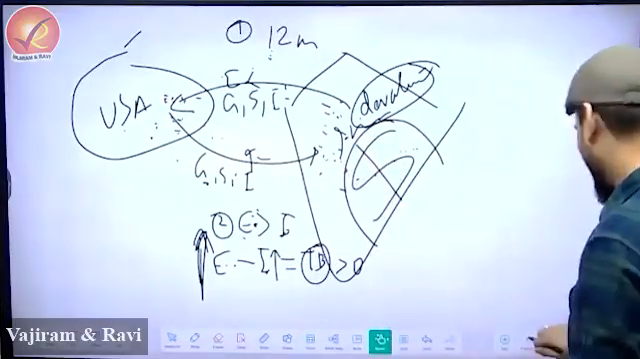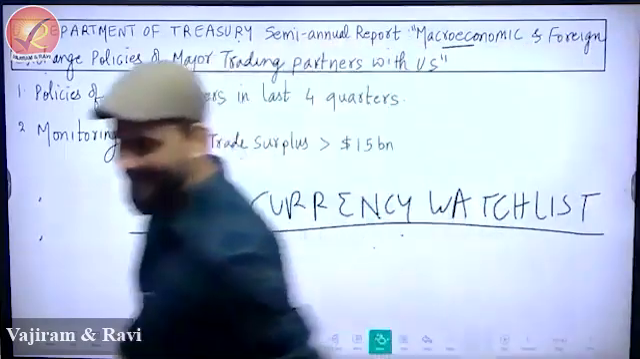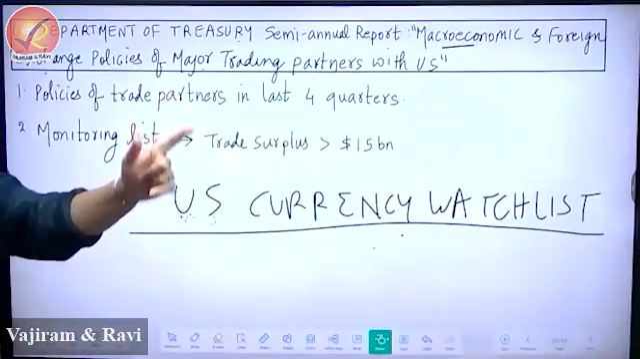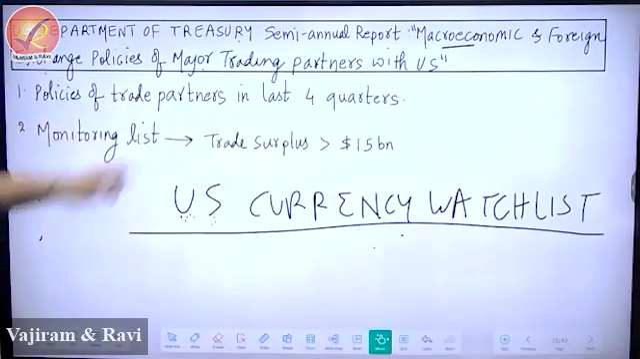Wonderful. Let's go back and let's write. So first thing, I told you, there are two things which are examined. First, please write: policies of trade partners in last 4 quarters. Policies of trade partners in last 4 quarters.